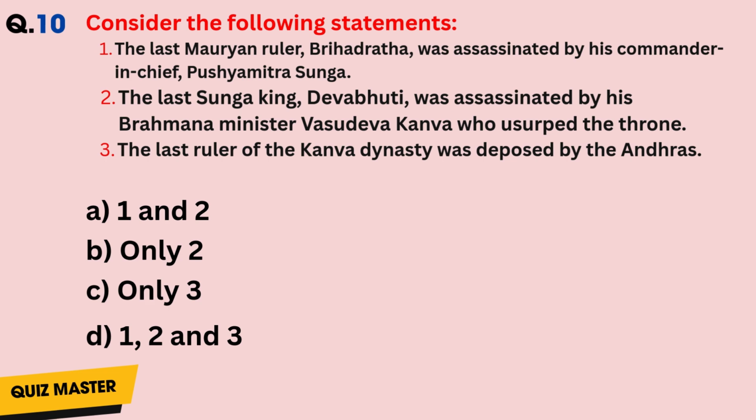Question number 10. Consider the following statements. The last Mauryan ruler, Brihadratha, was assassinated by his commander-in-chief, Pushyamitra Sunga. The last Sunga king, Devbhuti, was assassinated by his Brahman minister Vasudev Kamva, who usurped the throne. The last ruler of the Kamva dynasty was deposed by the Andhras. Answer is D.